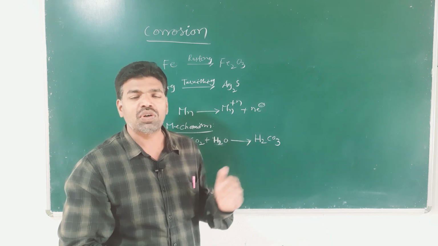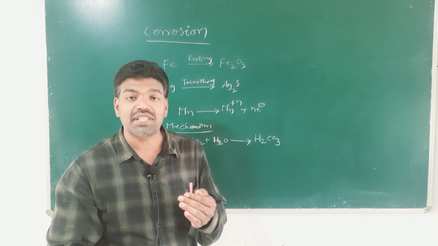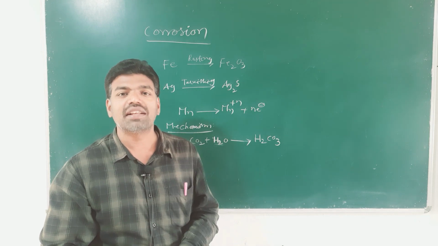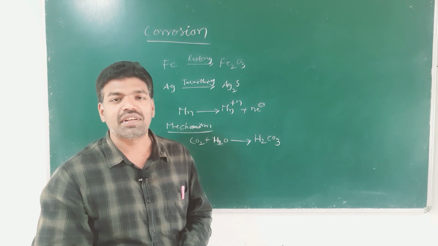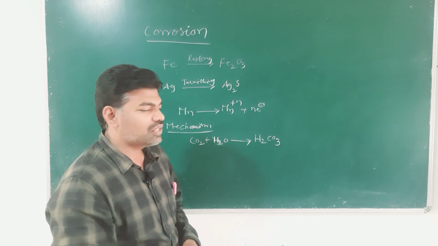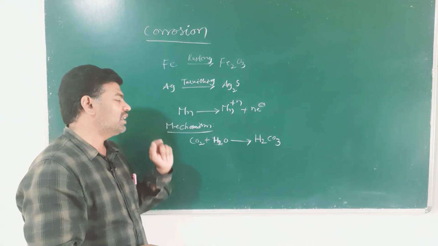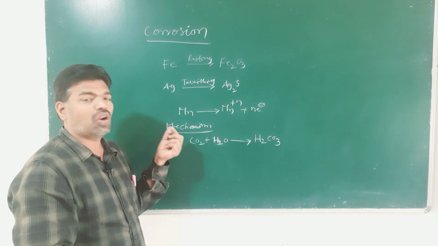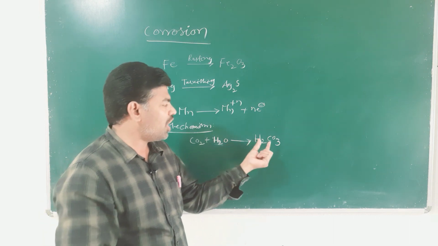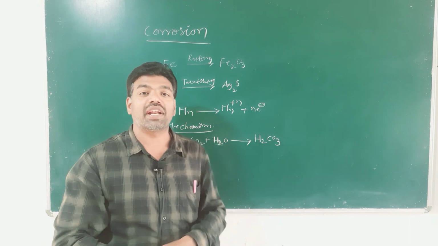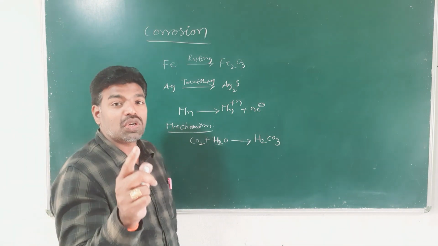Already we know that voltaic cell formation happens in the process of corrosion. A voltaic cell is constructed in the process of corrosion. So, the water vapor on the surface of the metal dissolves carbon dioxide and oxygen and forms carbonic acid. This carbonic acid acts as electrolyte for the voltaic cell, and this carbonic acid dissociates to some extent.